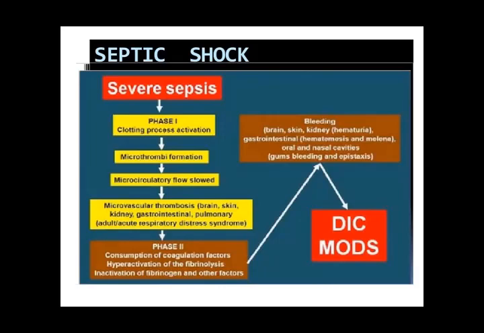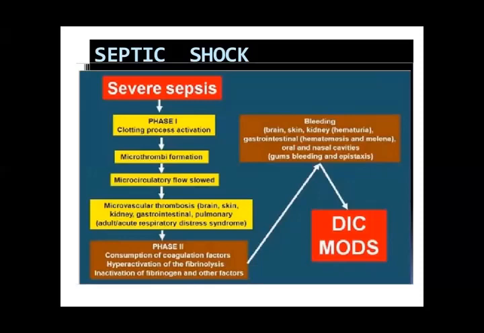And in phase 2, there is consumption of coagulation factors, hyperactivation of fibrinolysis, and inactivation of fibrinogen and other factors. So when there is decreased production of the coagulation factors and fibrinolytic agents are more active, and there is inactivation of fibrinogen and other factors. Fibrinogen plays an important role in blood circulation and blood coagulation in different areas. So when these are low, there is an increased bleeding tendency.